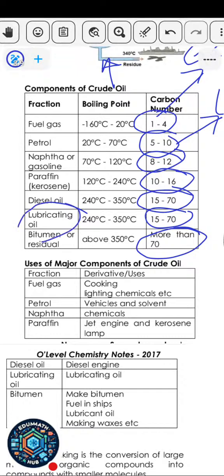Lubricating oil has high viscosity. That's because the number of carbon atoms is high. Where the number of carbon atoms is small, they appear as a gas. So the higher the number of carbon atoms, the more the change of state from gas to liquid to solid.